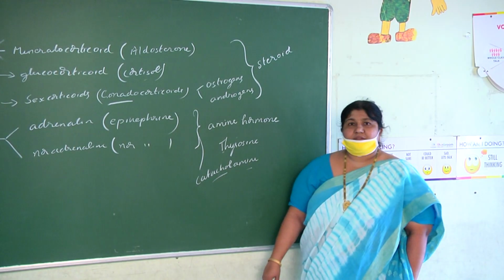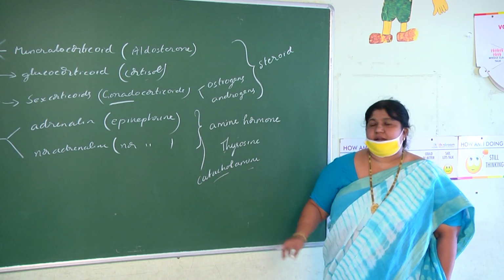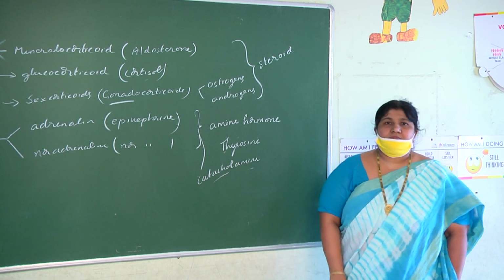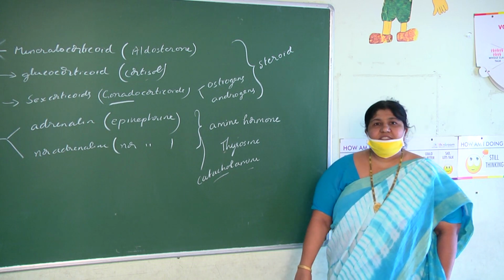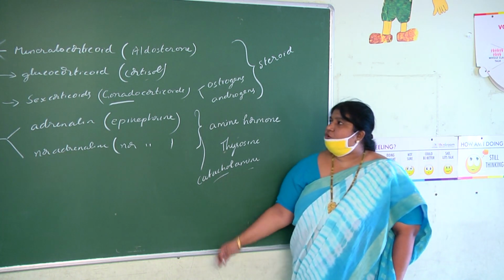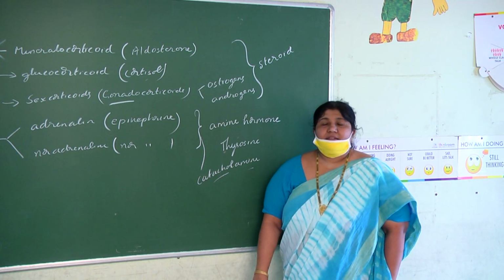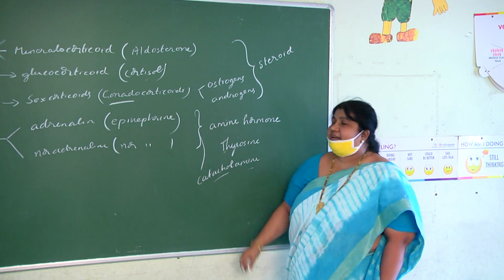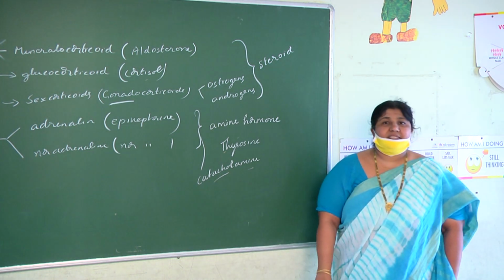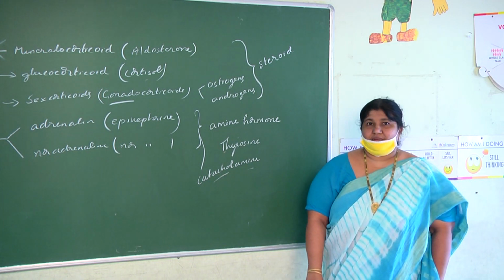Most important bit. Adrenaline and noradrenaline are not steroid, children. They are amine hormones. What is the amino acid with which they are made up of? Tyrosine. But the adrenal cortex hormones, cortisol, aldosterone and the sex corticoids like estrogen and androgens, all these are steroid hormones made up of fats, that is cholesterol.